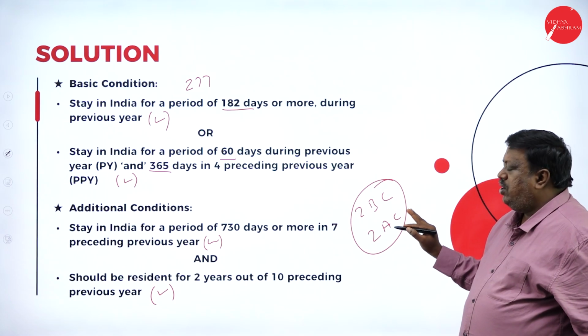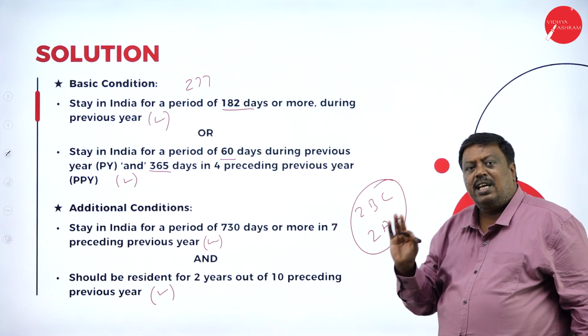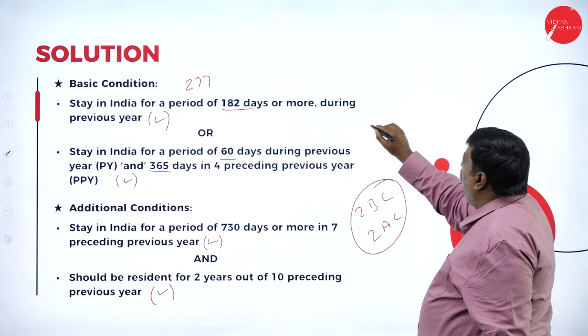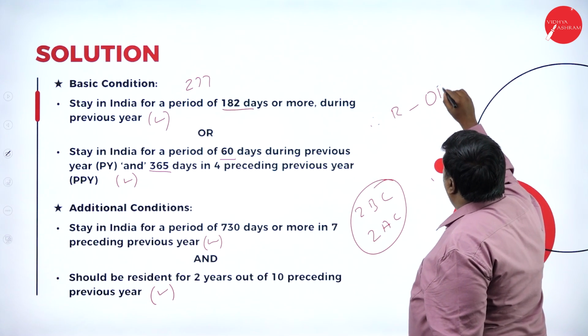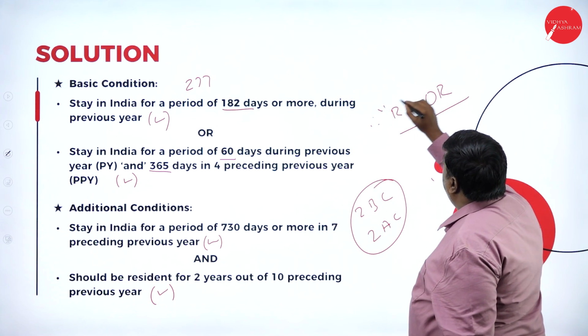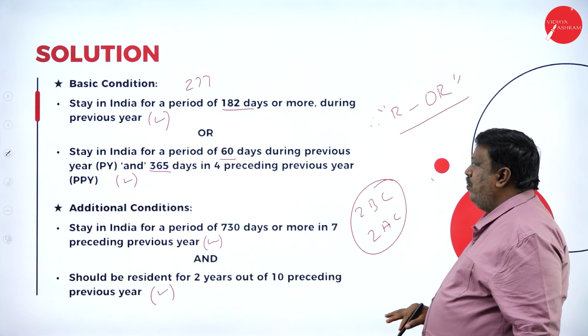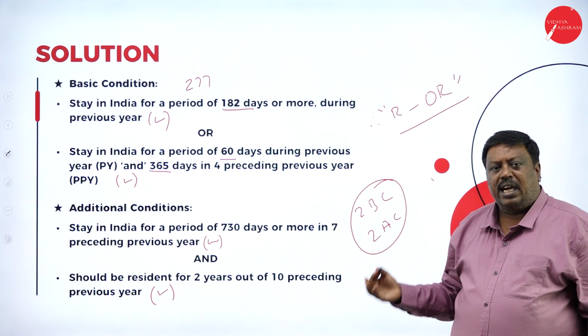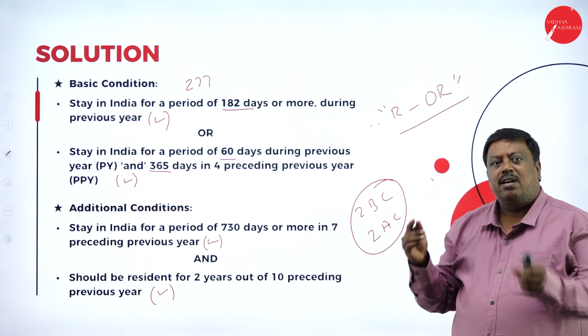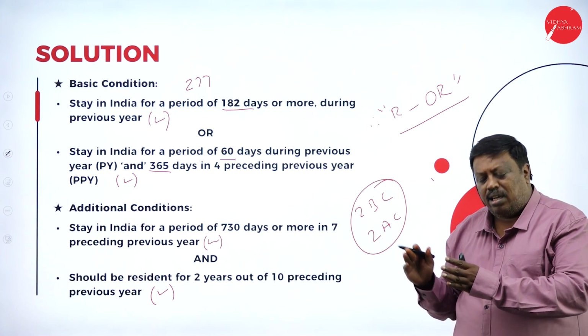Both the basic conditions and both the additional conditions have been satisfied. Therefore, my status will be resident, ordinarily resident for previous year 23-24. If I satisfy both the basic conditions and both the additional conditions, my status will be resident, ordinarily resident.